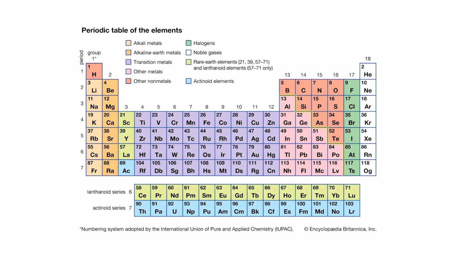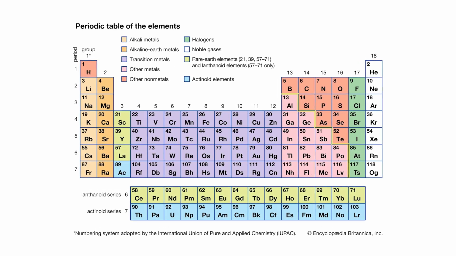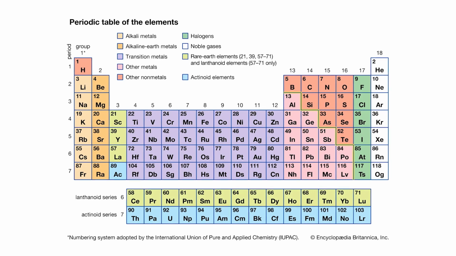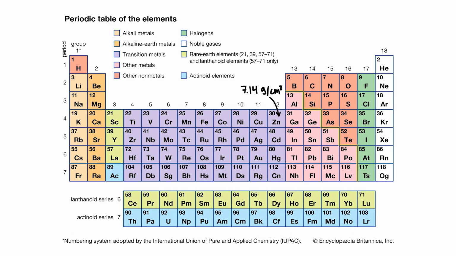Unfortunately, there's no material found on Earth that we could make our penny out of to achieve that mass without changing its size as well. We'd need a material 100 times more dense than zinc, the main element pennies are made of nowadays, but the densest element on Earth is osmium, which is only 3 times more dense than zinc.